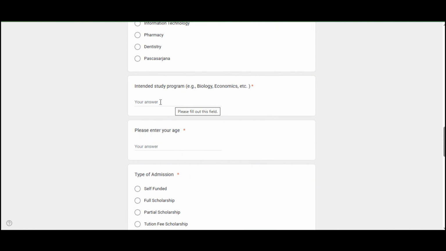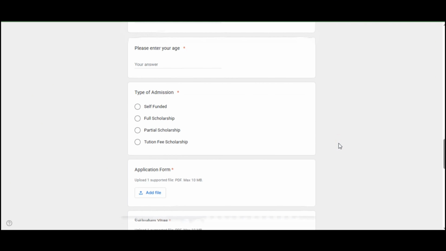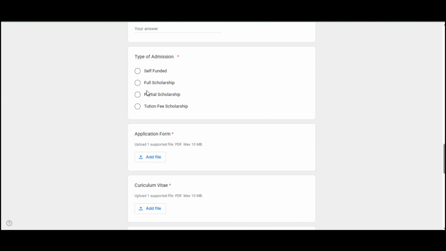Then you write the faculty that you have chosen in this section, and below you write your age, because this scholarship, as we mentioned previously, has an age restriction, so you put your age here.